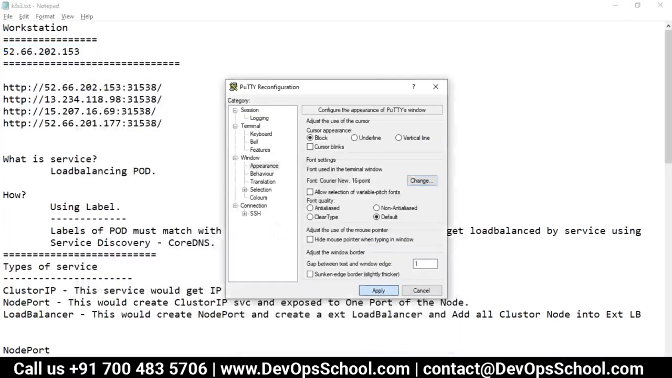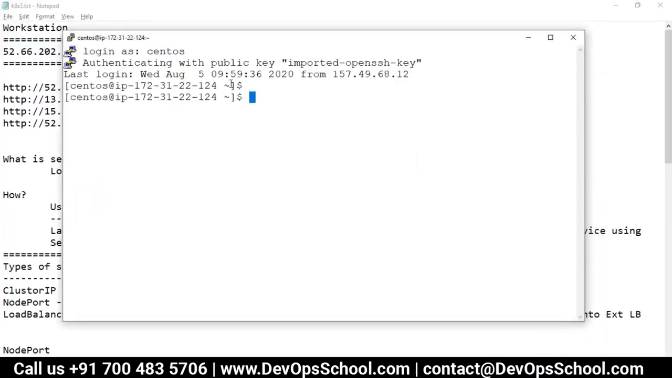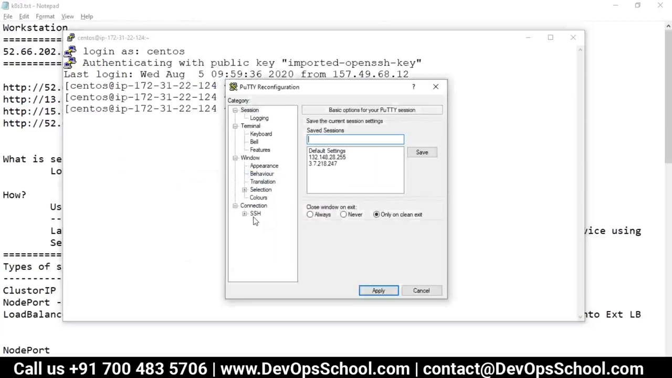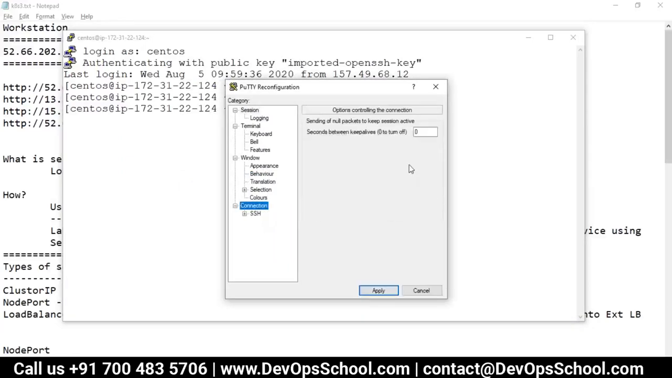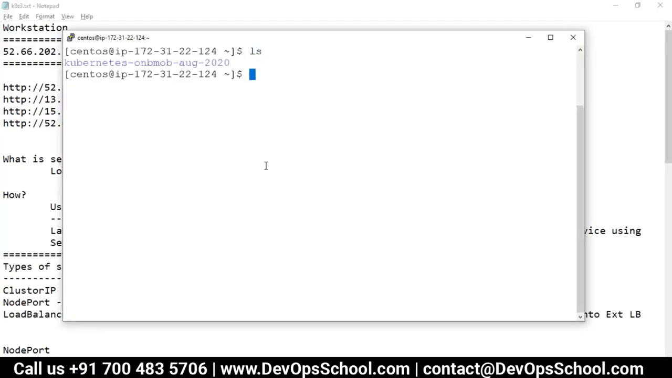Rajesh, just right click on the putty to not discard multiple times. You can keep the session live. Just right click on the putty, go to settings, change settings, click on connection. From the top, second. Instead of 0, put 1. Okay, Apply, that's it. Thank you. So it'll keep it interactive.